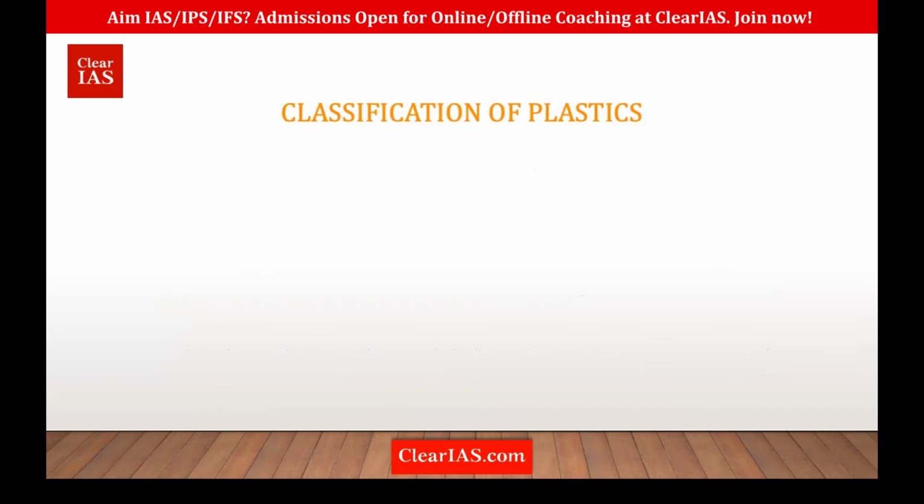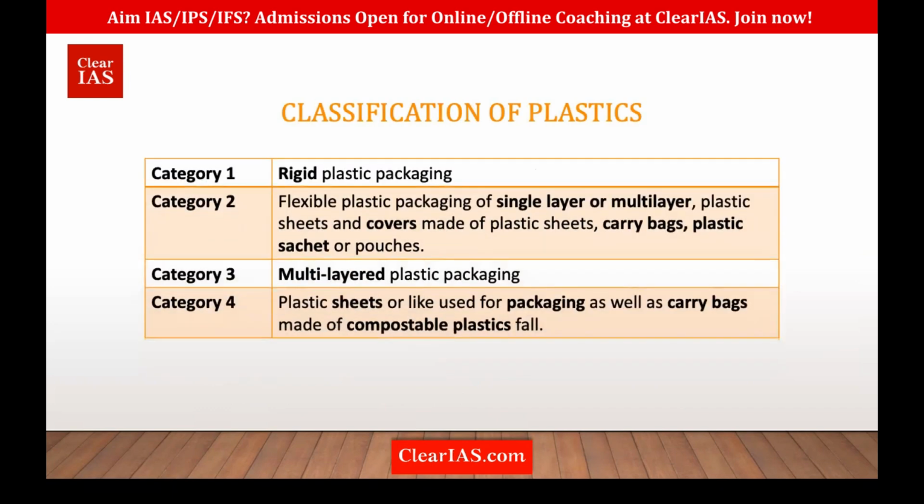Now, these rules have also classified plastics into 4 categories. The first category is rigid plastic, which could be recycled. The second is flexible plastic, like single-layer or multi-layer plastics, and also carry bags, sachets and small pouches, like shampoo sachets. All these come under category 2. The third category is multi-layer plastics. You can see in some packings there'll be a thick layer of plastic, one layer of plastic and one layer of silver foil, like that.